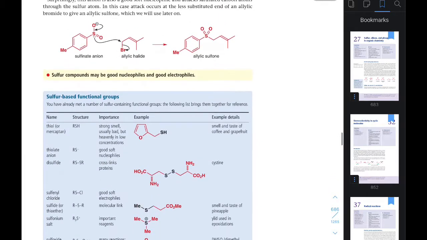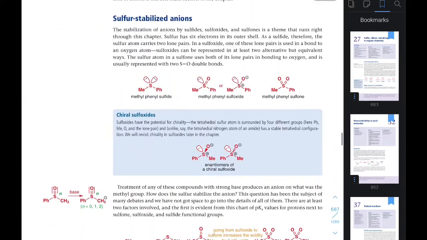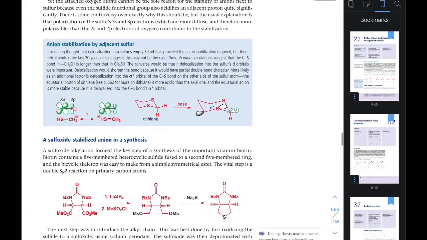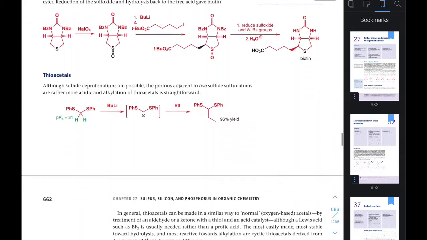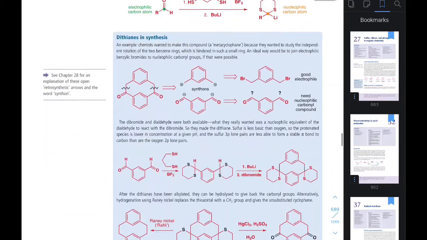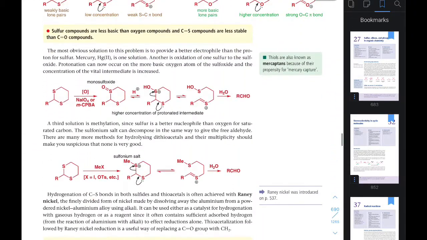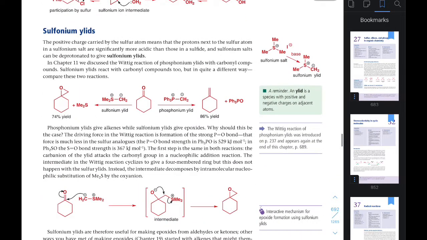In sulfur chemistry you will become aware of the stable ylide and the unstable ylide, and which ylide gives which type of product. A stable ylide gives a different type of product, and an unstable ylide gives a different type of epoxide. In this case you can see this is very important. I think one such example comes every year in some exam, CSIR NET or GATE or any kind of MSc entrance like BSU, BHU or Hyderabad School of Chemistry.